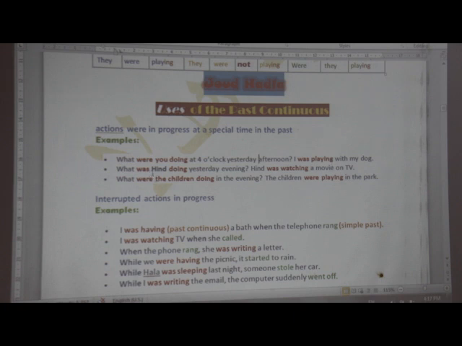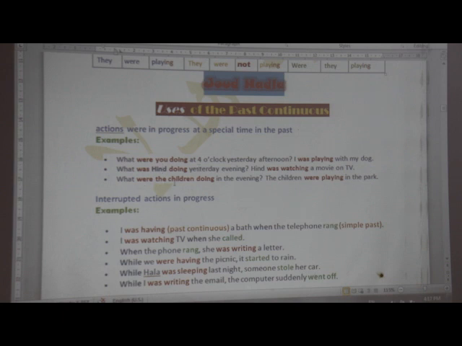Now, here we are asking using a singular noun, Hind. Okay, one person, dear student, Hind. So we use was, not were. So what was Hind doing yesterday evening? Hind was watching a movie. So we are talking about an action that happened in the past and that continued for a period in the past. So we can talk about yesterday evening.